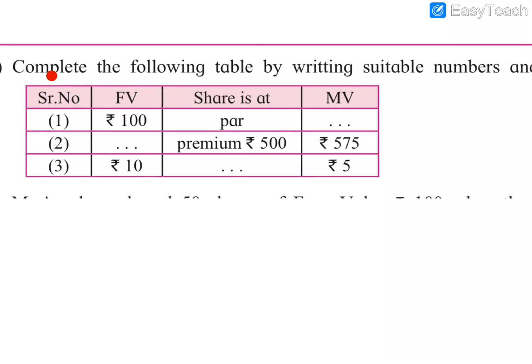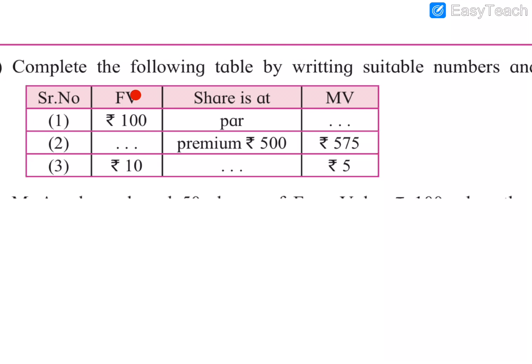So we are going with the first question. It is like filling in the blanks. Complete the following table by writing suitable numbers and words. So we have to fill these blanks. What all is given in this? FV, face value. Share is at par means equal, or share is at premium means it has profit, or share is at discount means share is at loss. And the MV is given. MV means market value.